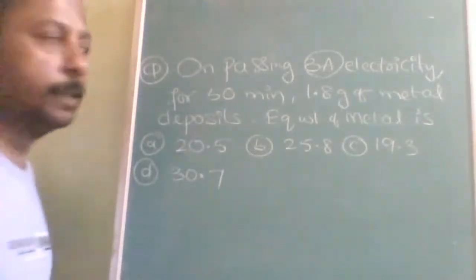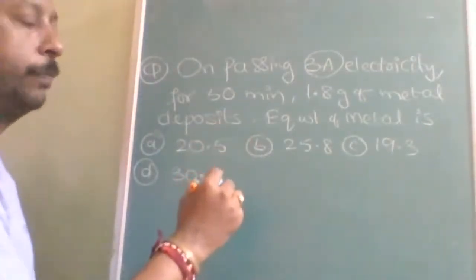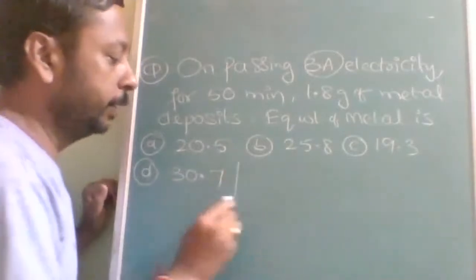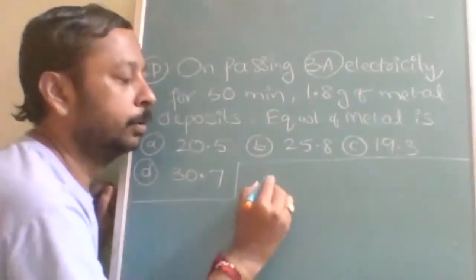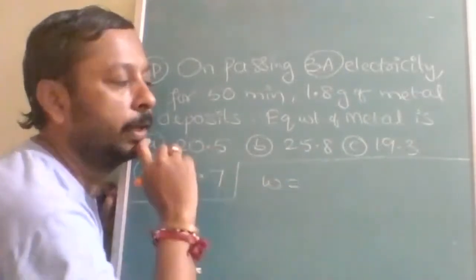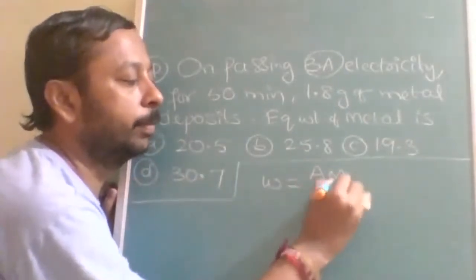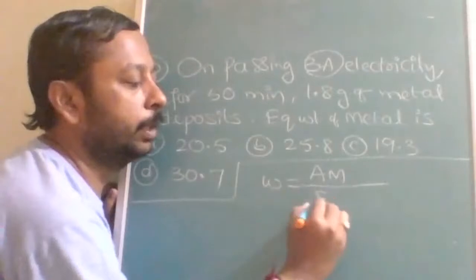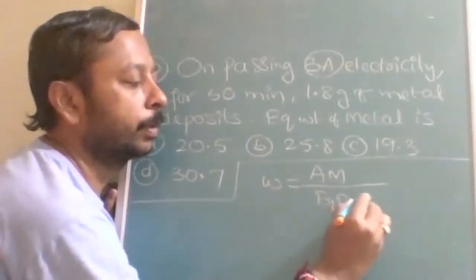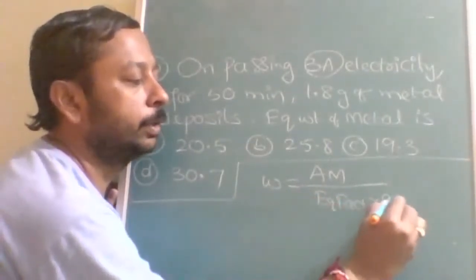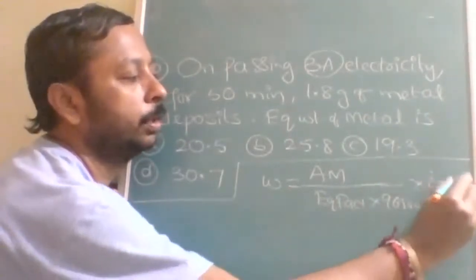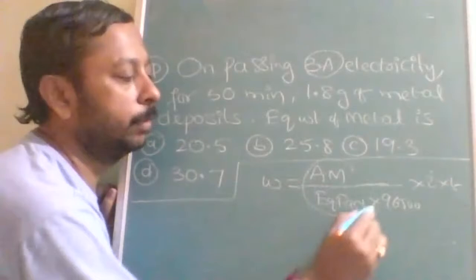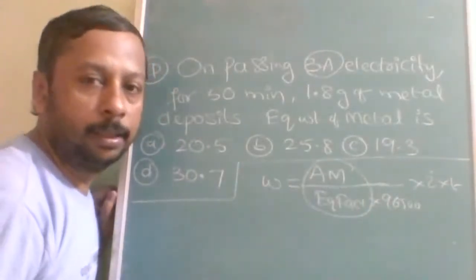Okay, here on passing 3 ampere electricity for 50 minutes, I will tell you a very simple method, and the formula method also. W is equal to atomic mass by equivalent factor, into I into T by 96500. Here, atomic mass by equivalent factor is the equivalent weight.